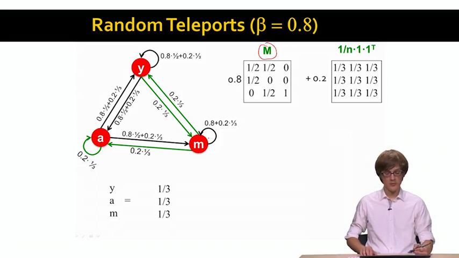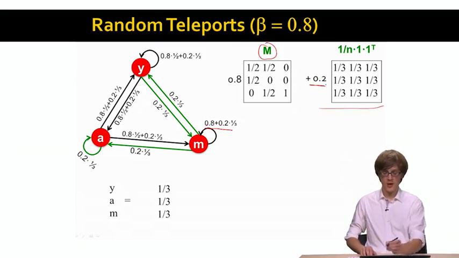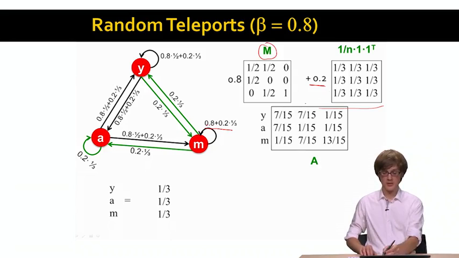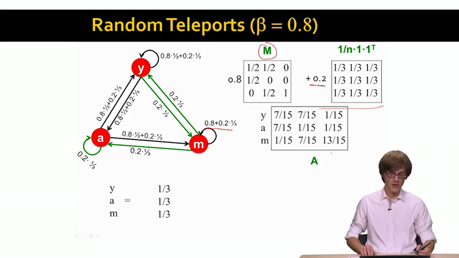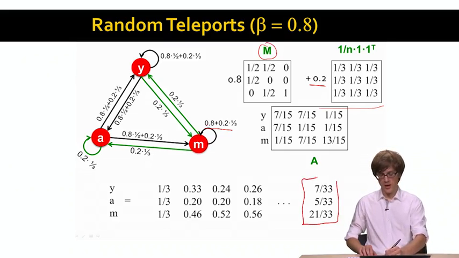And now what I also did in this graph is I labeled every edge with its transition probability. So the way we do this now is we take this matrix M, we take this other matrix of 1/3 and multiply it with 1 minus beta. In this case, we are assuming beta is 0.8. And this gives us the matrix A. And now, if we multiply our R with matrix A, these are the different versions of vector R as we keep multiplying using power iteration. And at the end, the PageRank scores we would converge to are given here.